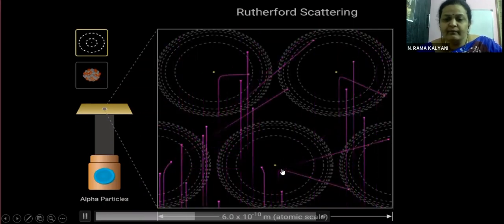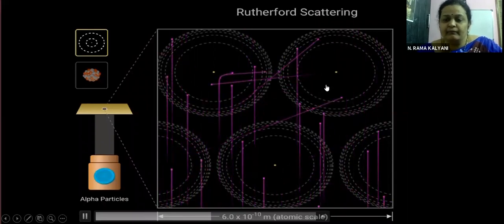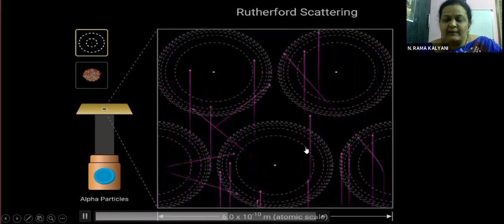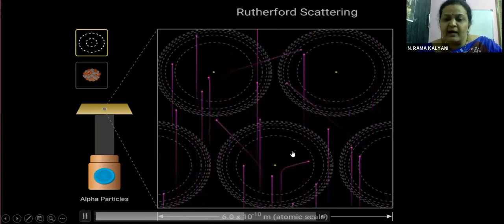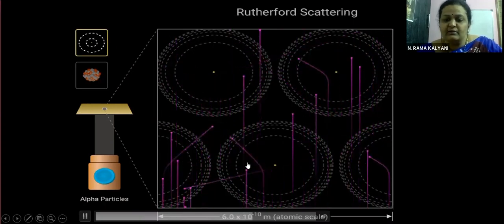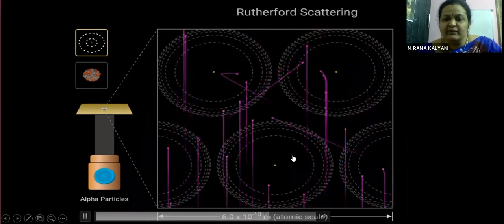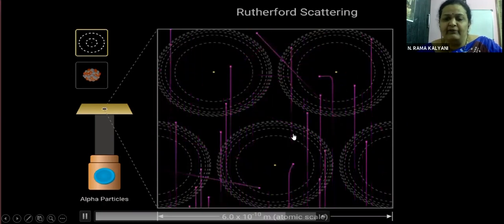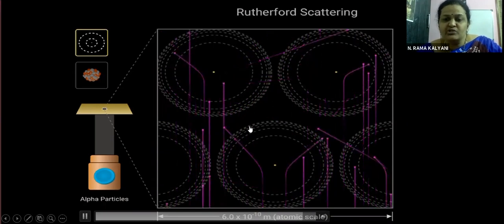And the ones that are moving farther away from the nucleus are moving undeviated. So many particles are moving undeviated, and the ones that are coming close to the nucleus are bending in different directions. I hope you understood this.